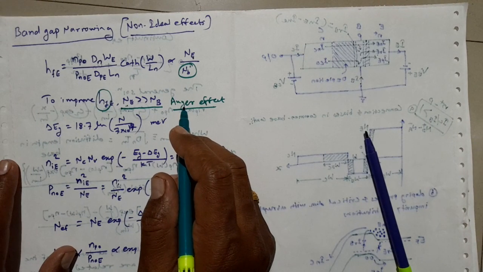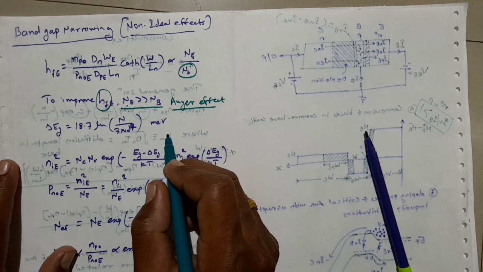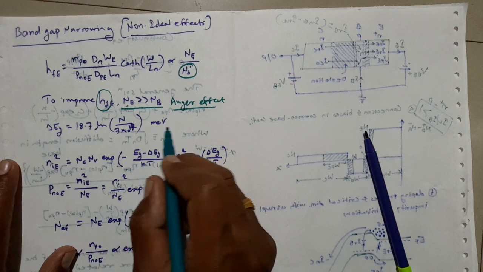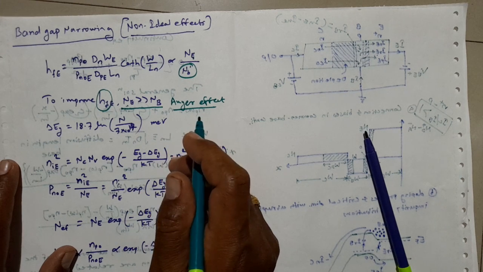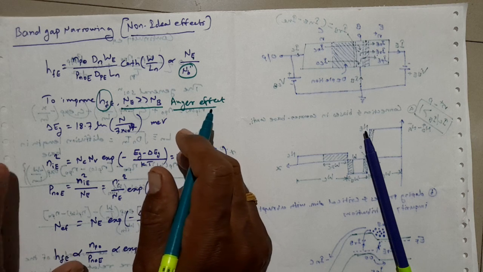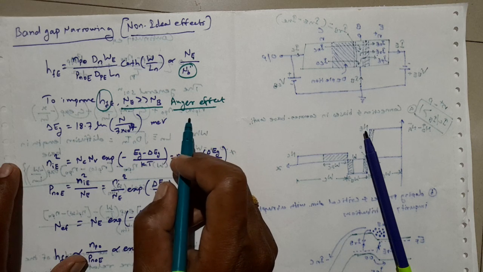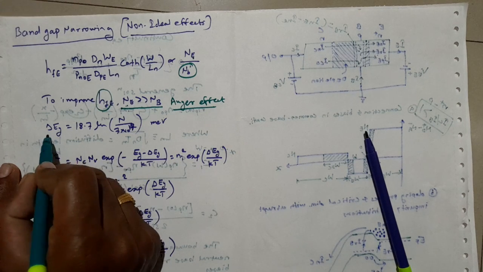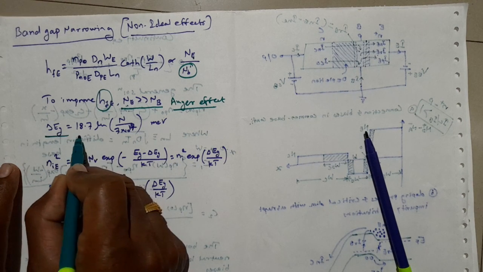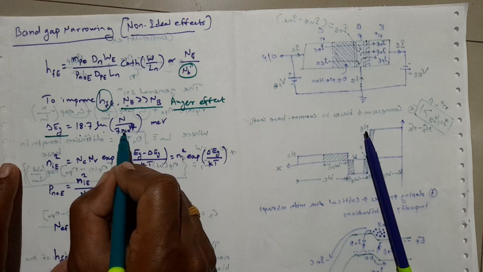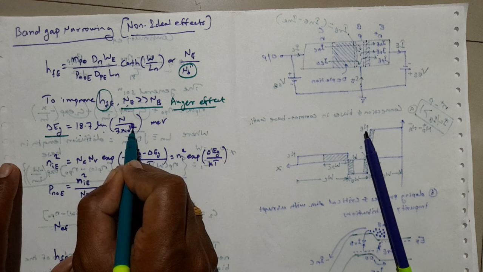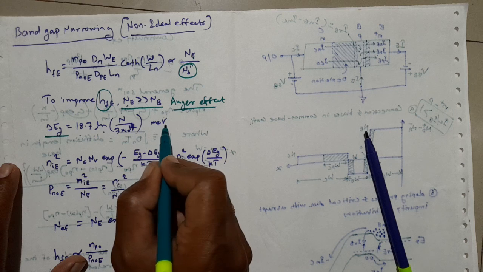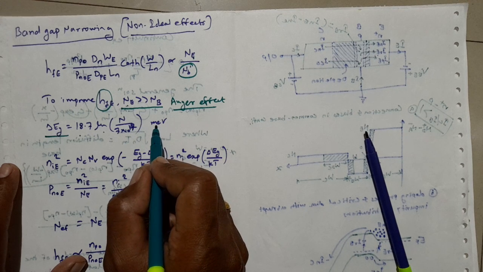Now, the band gap narrowing effect in heavily doped silicon has been studied based on the broadening of both the conduction band and the valence band. Empirically, the band gap reduction delta Eg can be expressed as delta Eg equal to 18.7 ln of n upon 7 into 10 raised to 17, in millielectron volts.